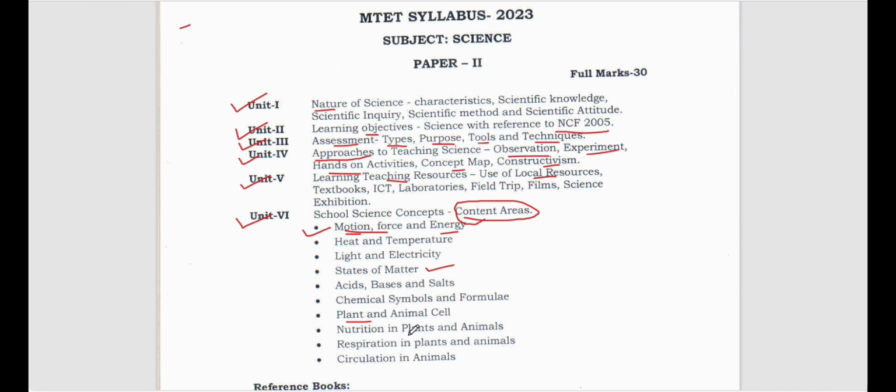Nutrition in plants and animals. Now you have to know the different type of nutritions like heterotrophic nutrition, autotrophic nutrition, then holozoic nutrition, right? Parasitic nutrition, then symbiosis, commensalism, competition, predators, herbivores, carnivores, omnivores, decomposers, all those you have to know.